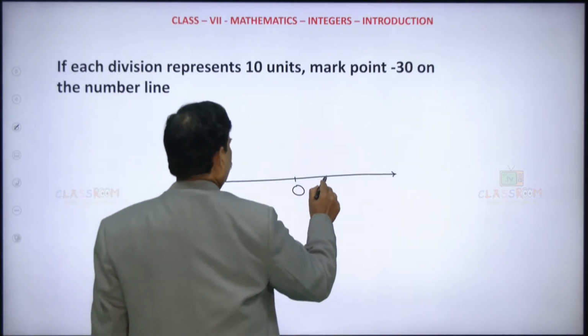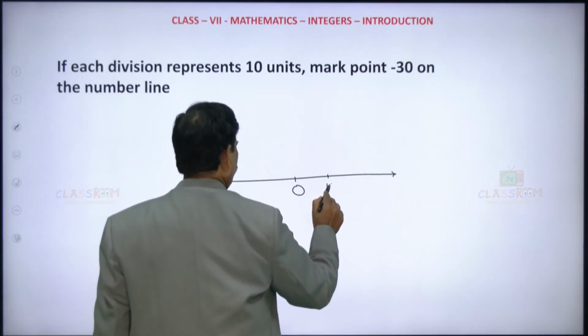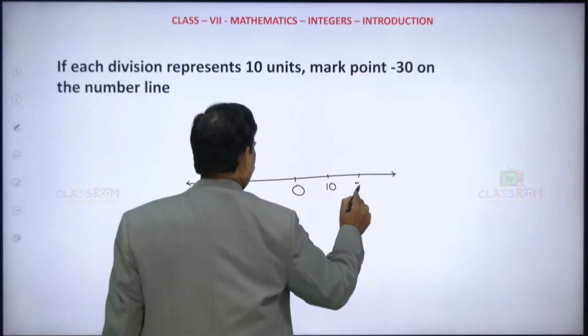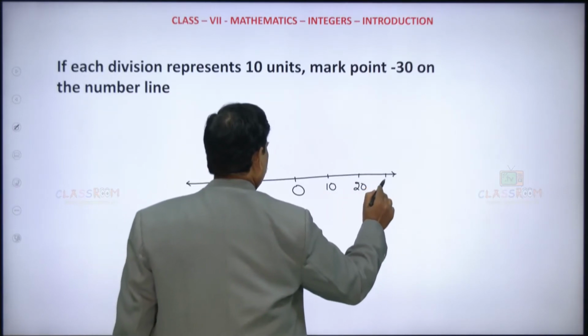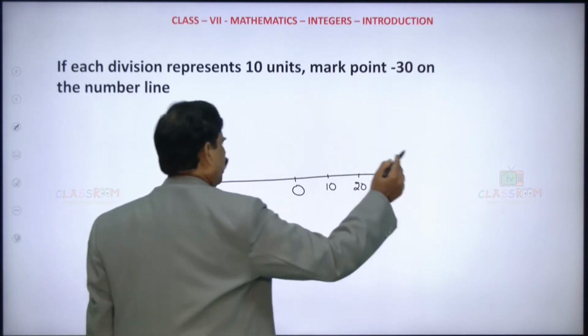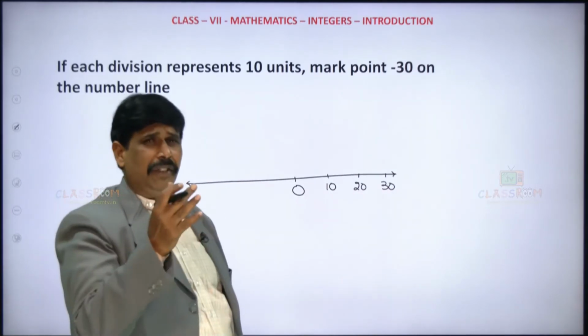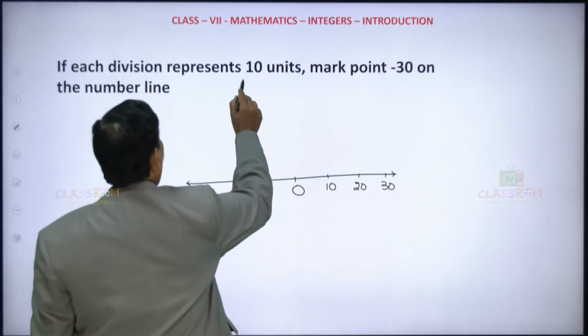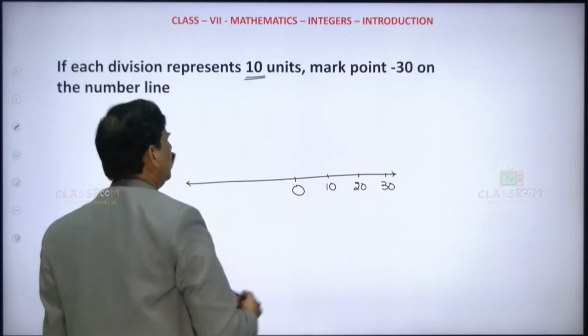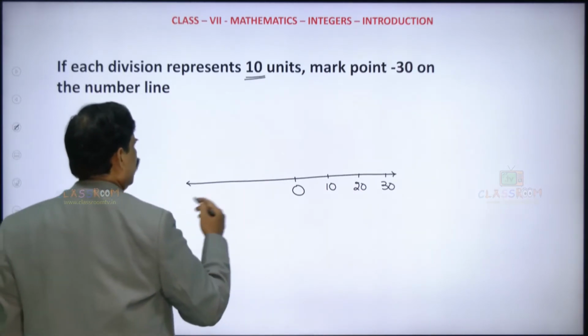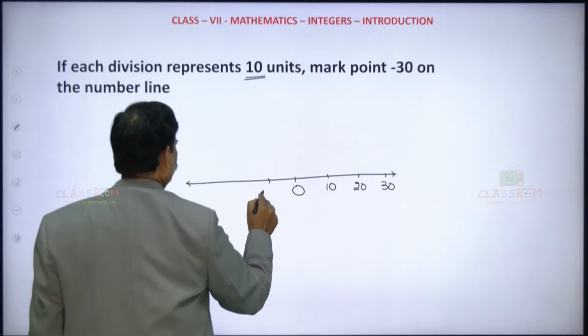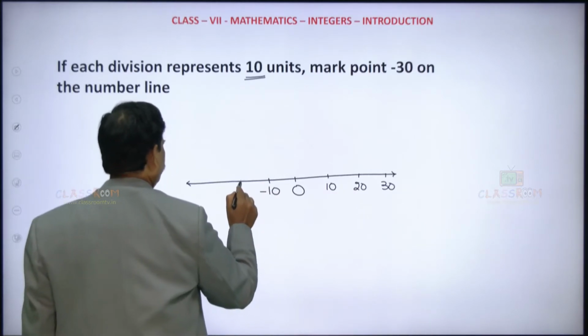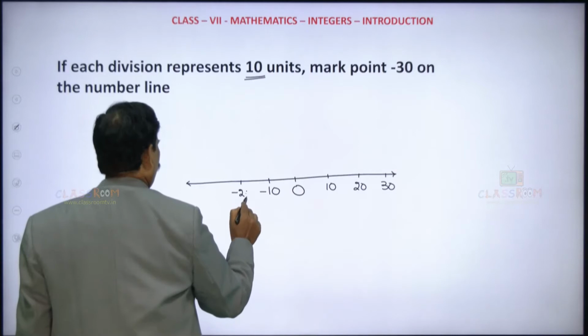So the first division is positive 10, 20, 30, 40, and it continues. Each division is how many units? 10 units. Let us move to the left side of 0. You will have the same numbers but with a negative sign.